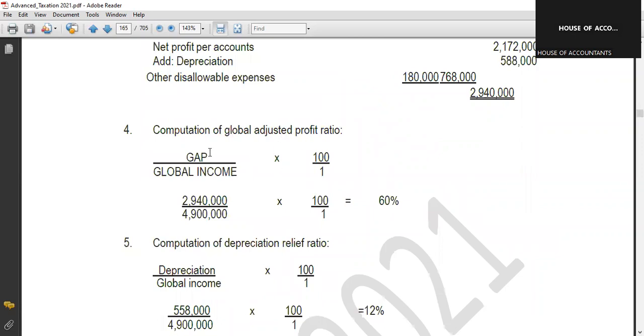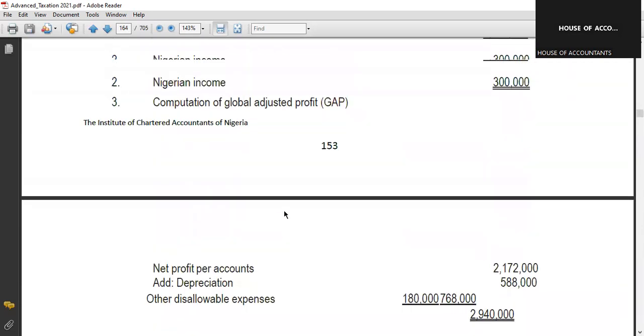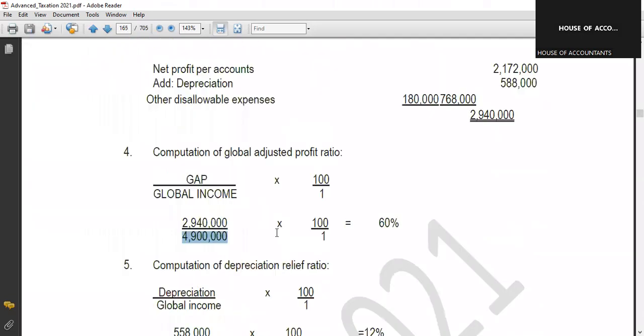That will be global adjusted profit over global income multiplied by 100 over 1. The global adjusted profit is the figure we just calculated, 2.9, over the global income, which is 4.9. Then after that, multiply by 100%. We're having 60% as the global adjusted profit ratio.